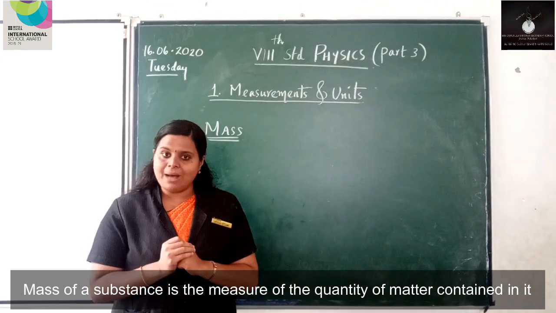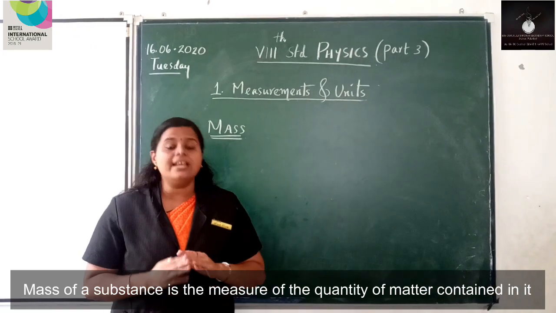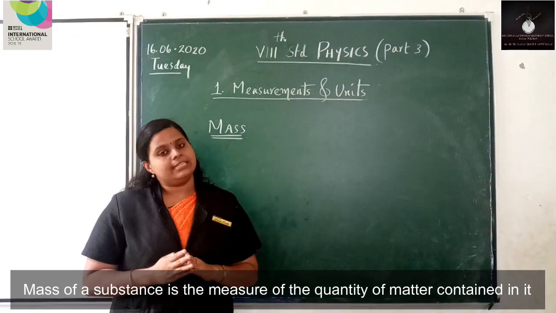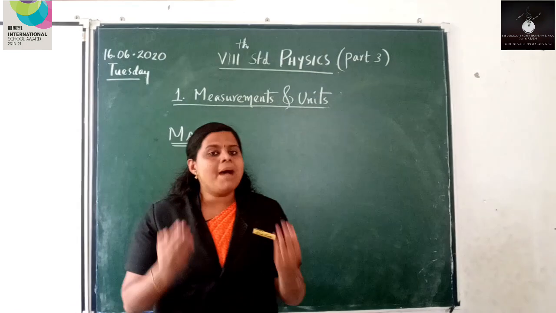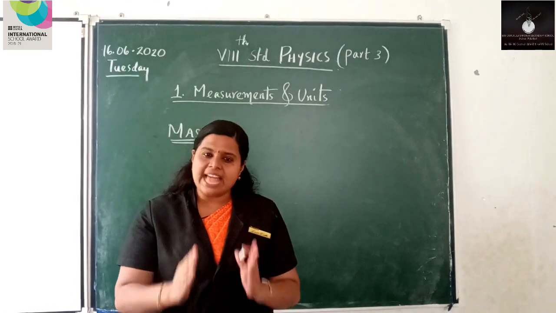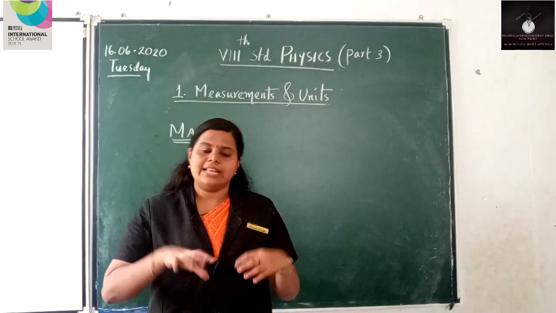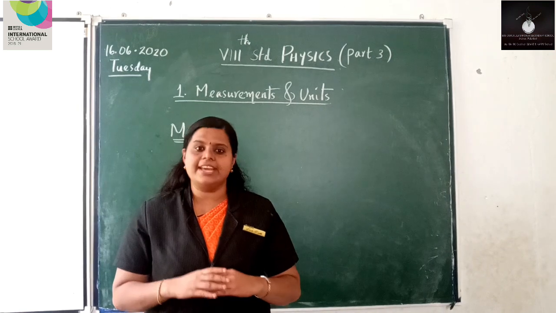How can we define mass? Mass of a substance is the quantity of matter present in that substance. So mass is a reason for weight, but it is not exactly equal to weight. The reason for this you will be learning in your higher classes.